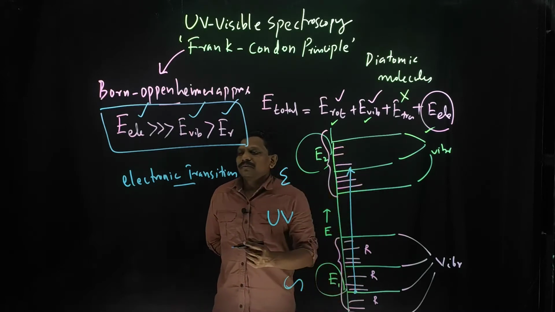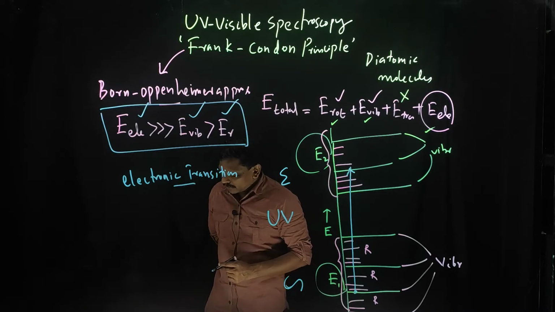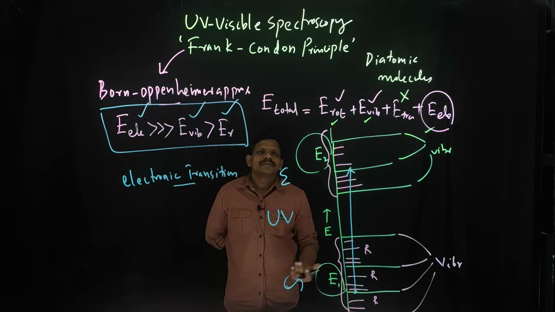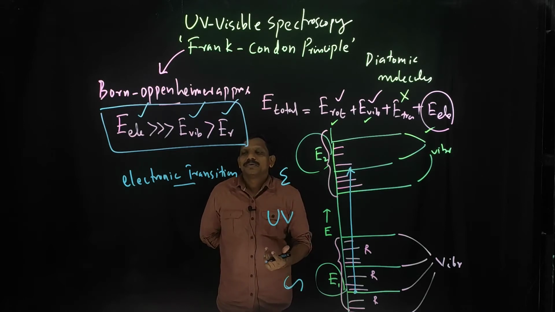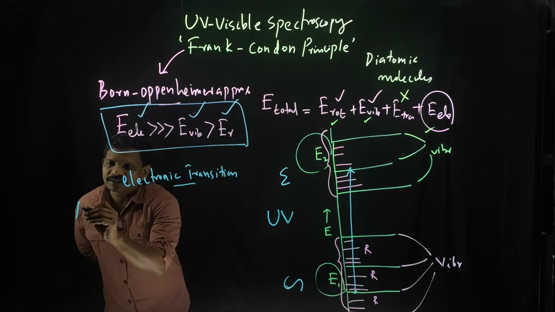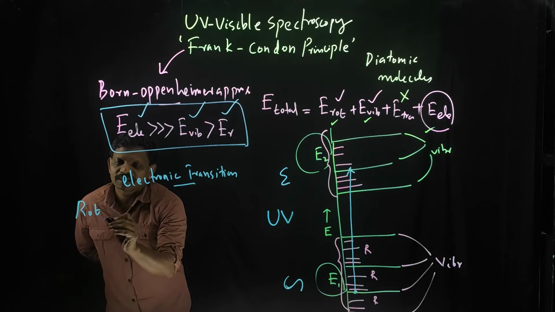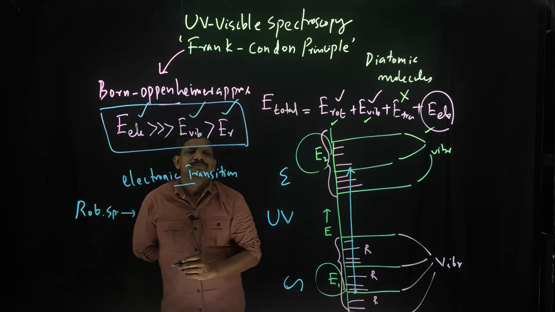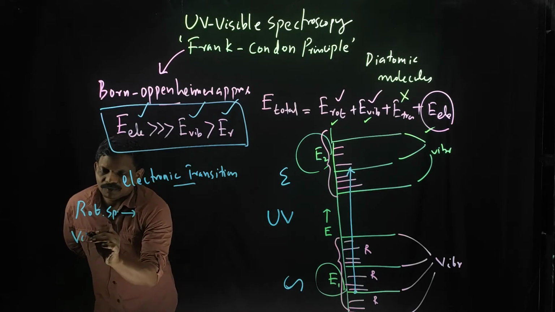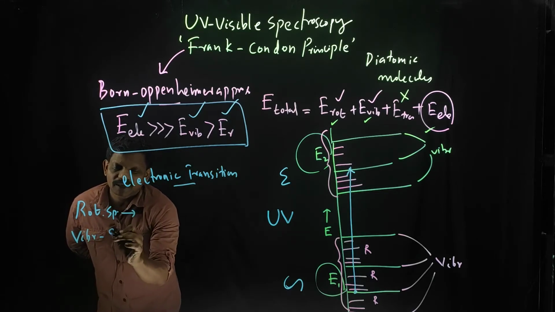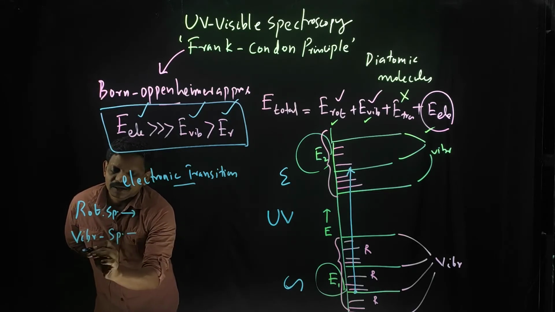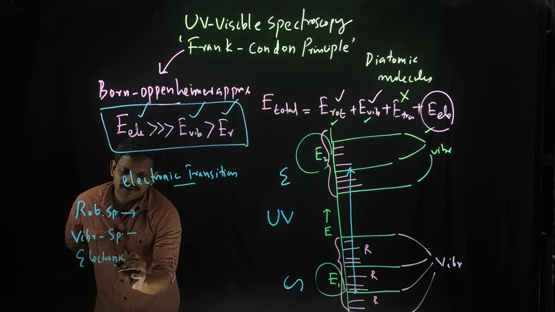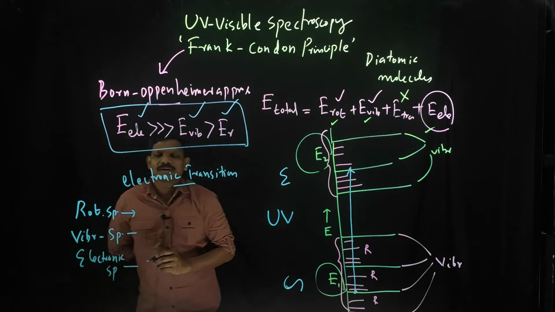When you are talking about the electronic transition, what is happening there? You already studied rotational spectroscopy and vibrational spectroscopy, and now you are going to study electronic spectroscopy.